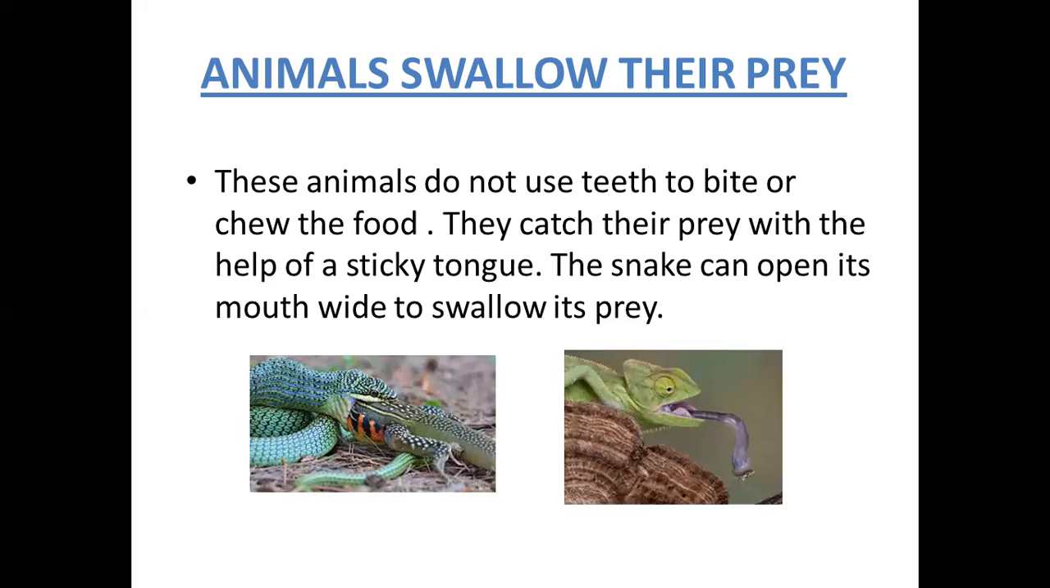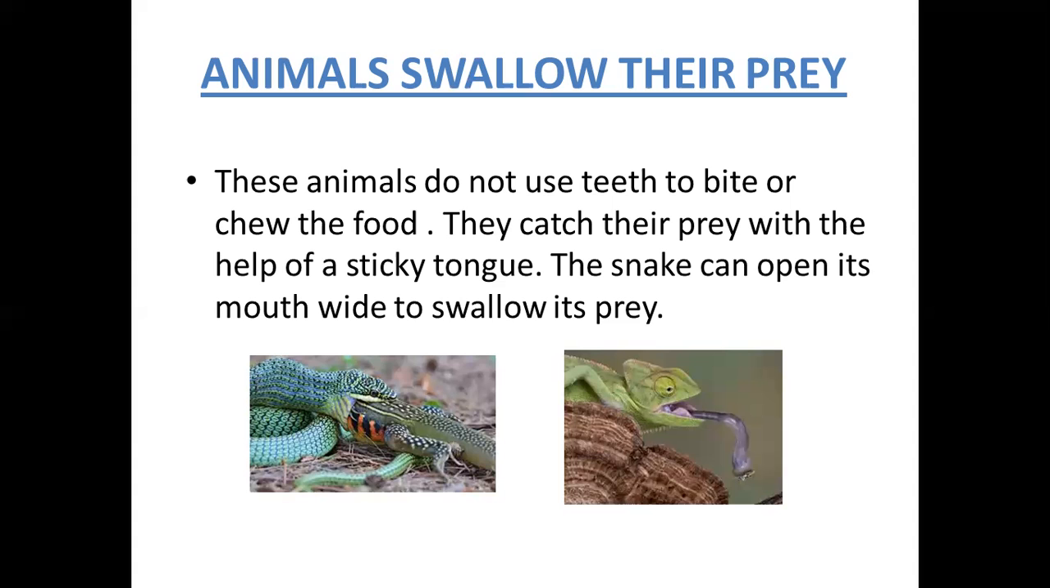Frogs and lizards catch their prey with the help of a sticky tongue. See here, the snake opened its mouth very wide to swallow its prey. So, these are the first type of animals which swallow their prey. These snakes can eat animals which are bigger than them in size. They will just open their mouth wide and swallow the prey.